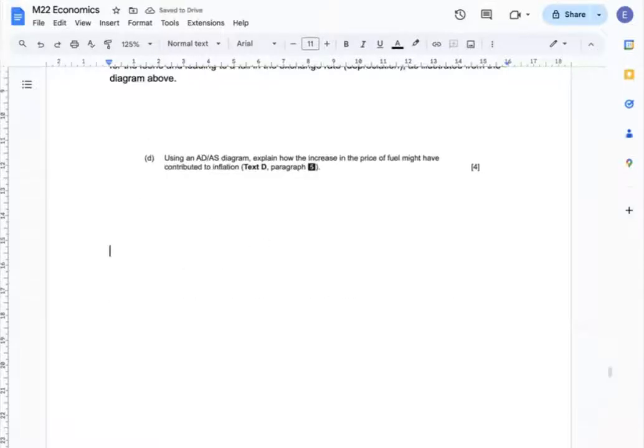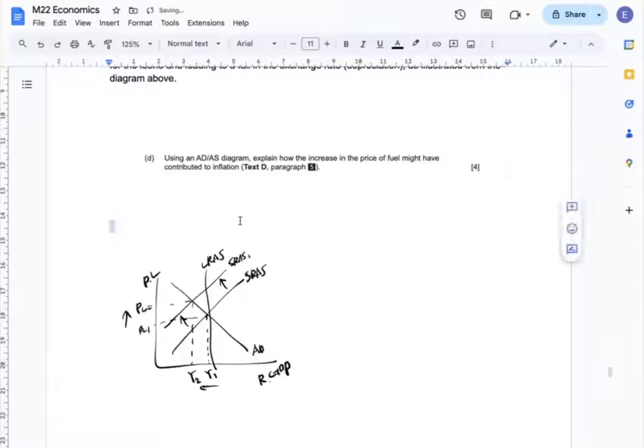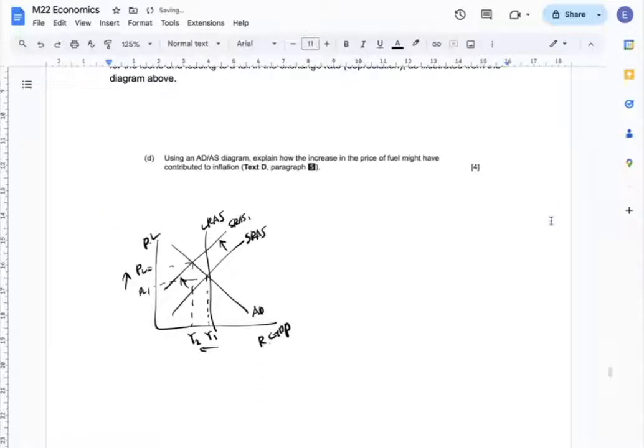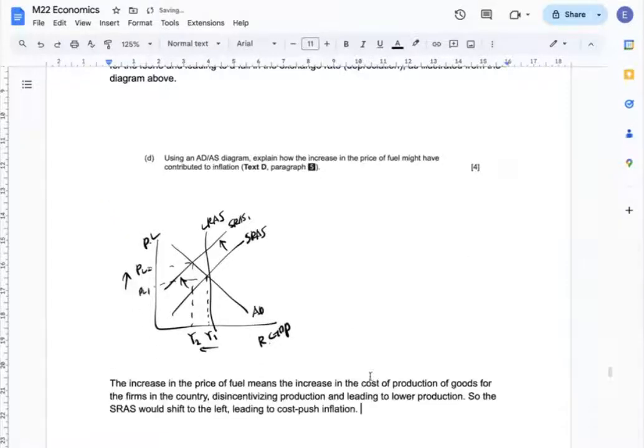Question D. Using an AD-AS diagram, explain how the increase in the price of fuel might have contributed to inflation. The increase in the price of fuel means the increase in the cost of production of goods for the firms in the country. It's going to disincentivize production, leading to lower production. So the SRAS curve will shift to the left, creating cost-push inflation.